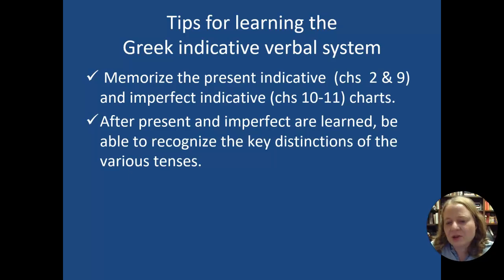Because after that, we're not going to memorize charts. We're going to only learn a few charts here, and then we're going to pay attention to the differences. By distinguishing those differences, we're going to be able to make lots and lots of verbs without too much work. Okay, this is an introduction to the Greek verbal system.